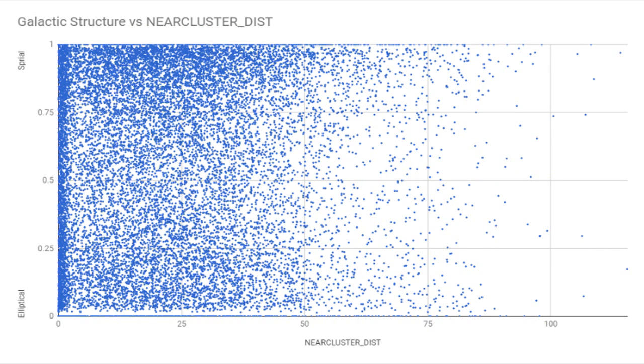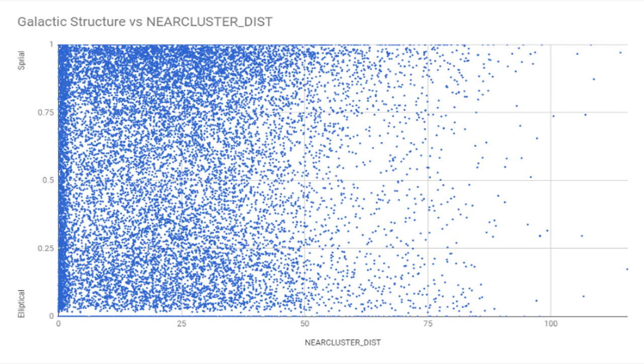The graph shows the total variance of all the galaxies, spiral and elliptical, structures provided by the Galaxy Zoo dataset, and where they fall in relation to the nearest cluster. The graph shows that galaxies are much more commonly found in close proximity to galactic clusters than being isolated. The x-axis represents the distance from the nearest cluster. Data points closer to 1 on the y-axis represent spiral galactic structures. Data points closer to 0 on the y-axis represent elliptical galactic structures.